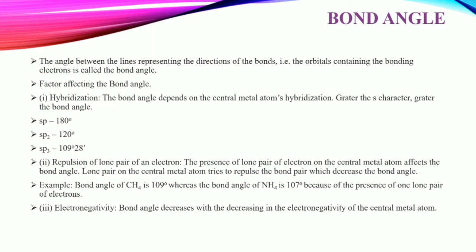And electronegativity: the bond angle decreases as the electronegativity of the central atom decreases. For example, bond angle of NH3 is 107, but the bond angle of PH3 is 93. Right? એટલે કે જો electronegativity decrease થાય તો એનો bond angle બી કેવું થઈ શકે? Decrease. So these are the bond angles.